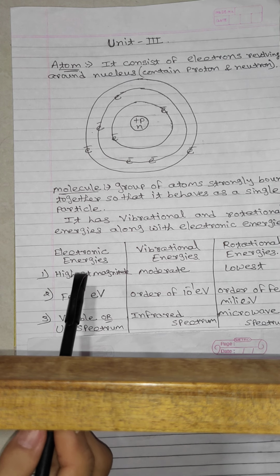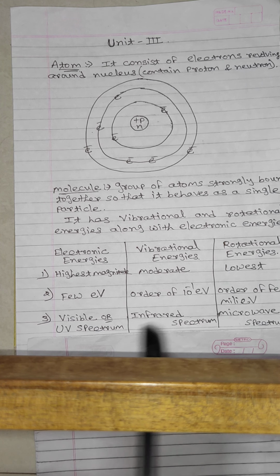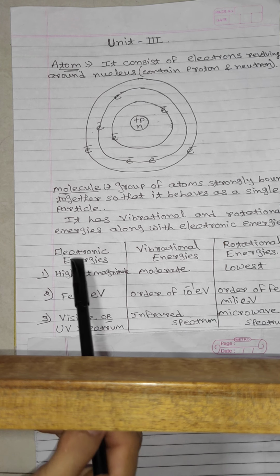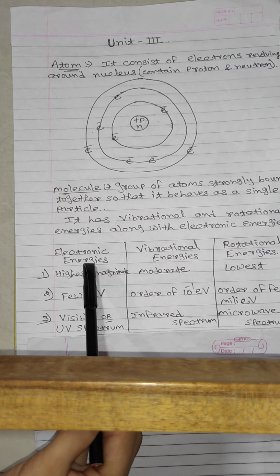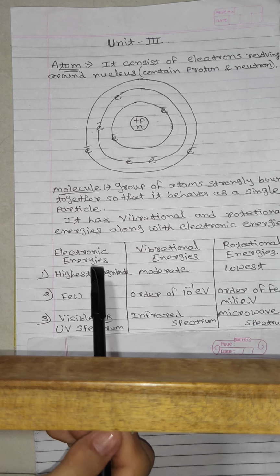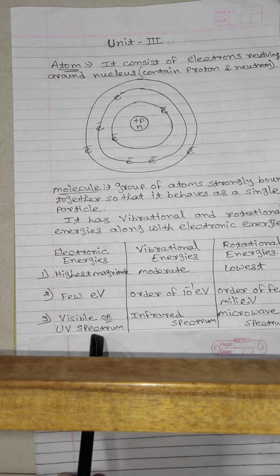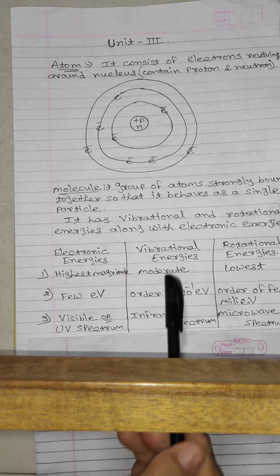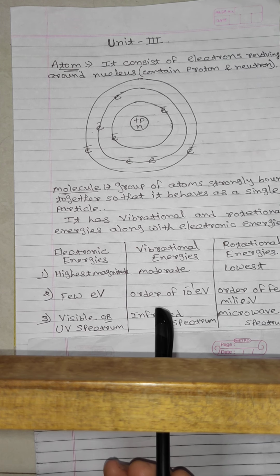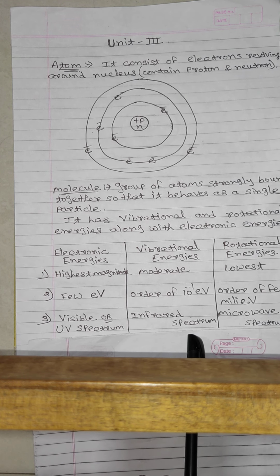Now, if there is a change in any of the energy levels, it gives rise to a spectrum. What if electronic energy levels change, meaning a transition takes place in the electronic energy levels? Then they give rise to a visible or ultraviolet spectrum. If a vibrational transition takes place within the vibrational energy levels, then an infrared spectrum is produced.